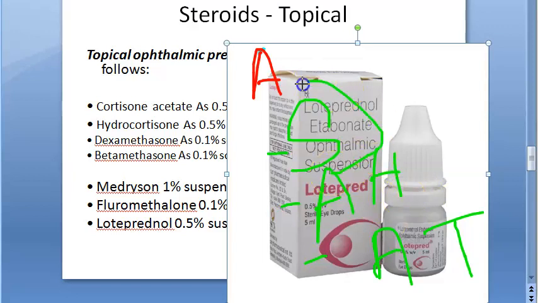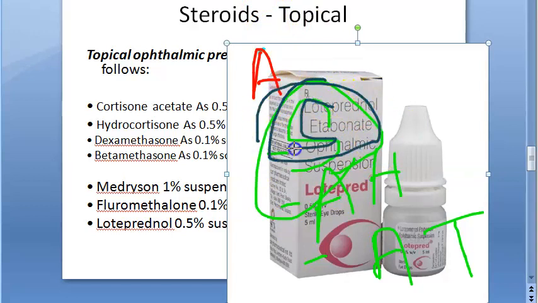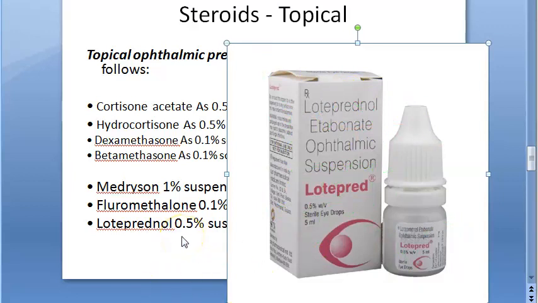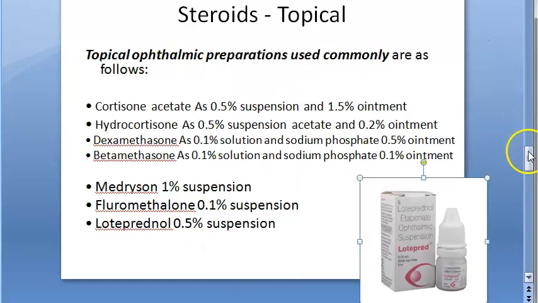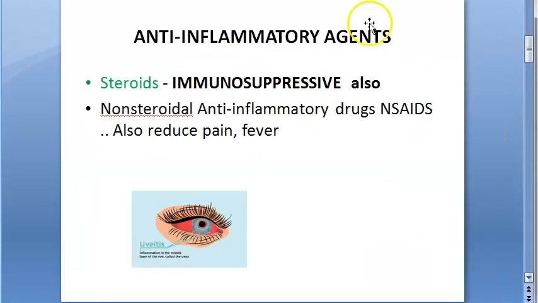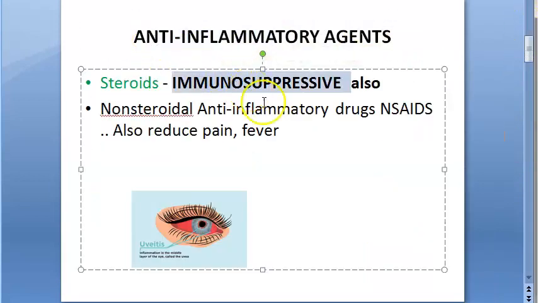Today what are we looking at? Maybe you are not able to see. We are looking at the steroid part, loteprednol. So why did they give me this? Because my eyes are inflamed, with swelling and redness. It is overacting, though there is absolutely nothing causing my allergy probably. So what is this going to do for me? It is an anti-inflammatory and it's immunosuppressive. That is why they are giving this steroid.